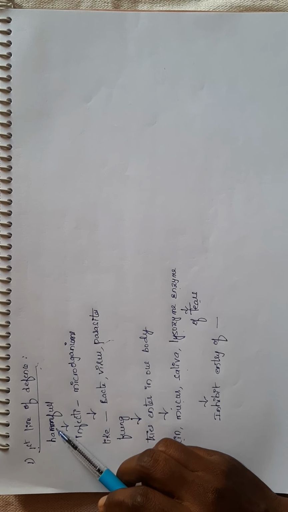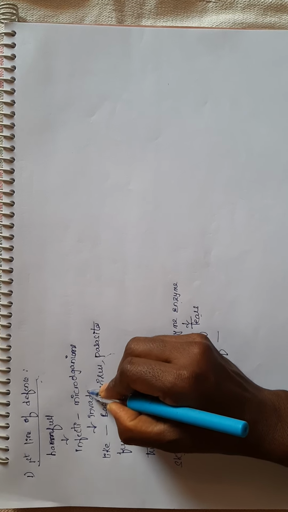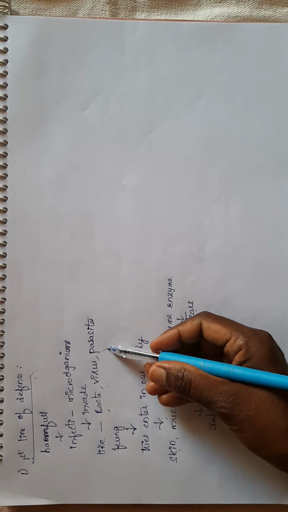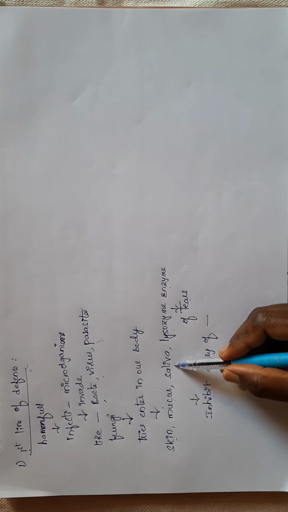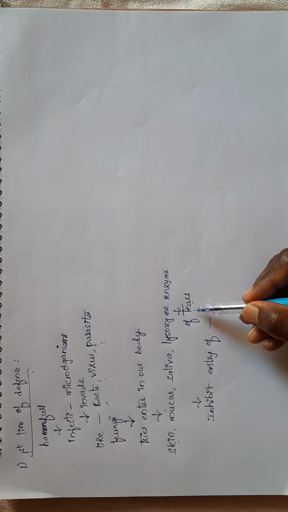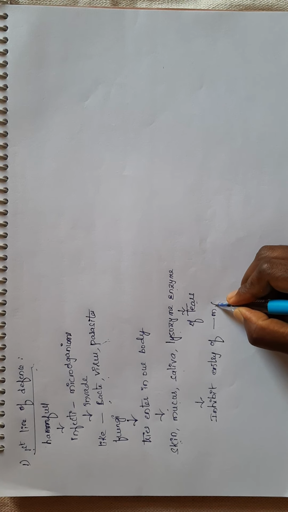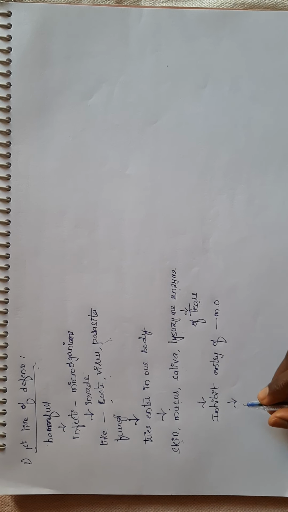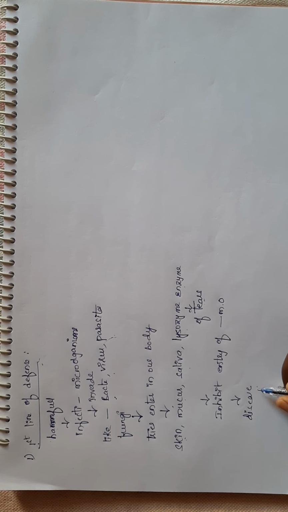If any harmful or infectious microorganism invades our body, like bacteria, viruses, parasites or fungi, the skin, mucus, saliva, and lysozyme enzyme of tears will inhibit the entry of the microorganism and protect us from diseases. So this is called the first line of defense.